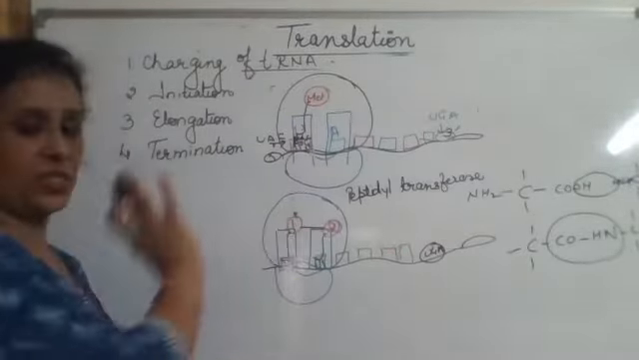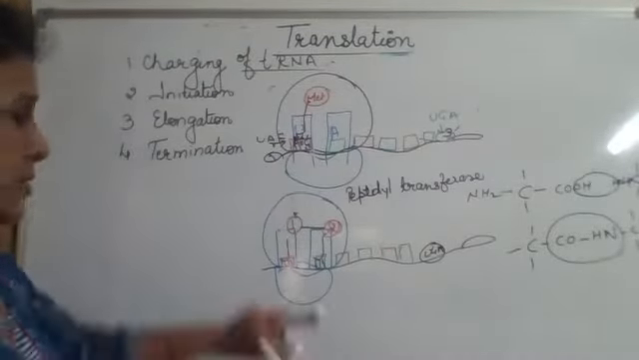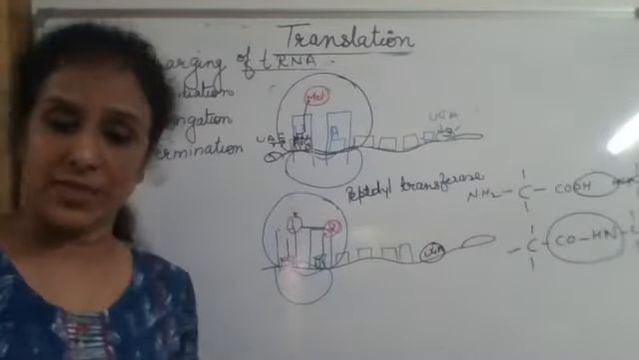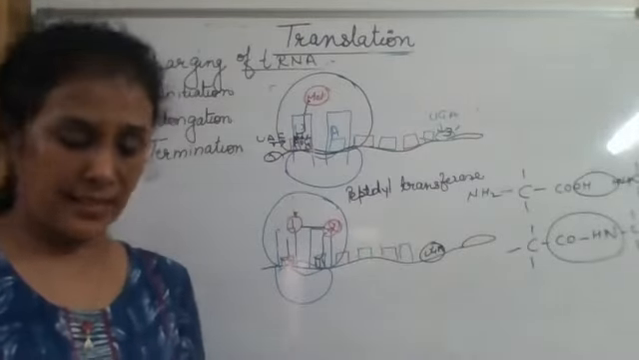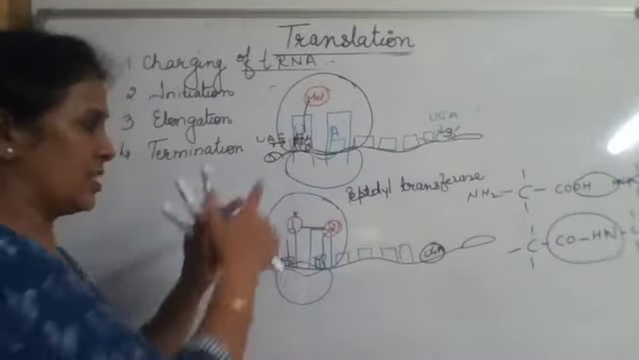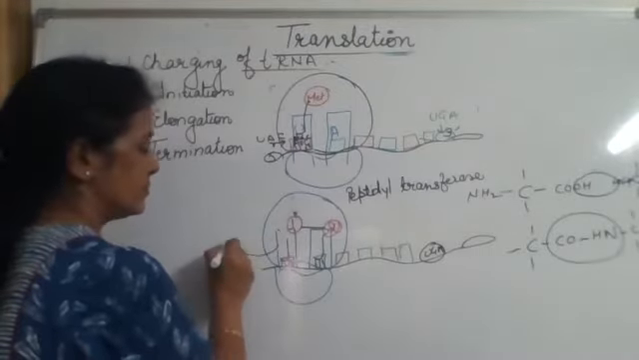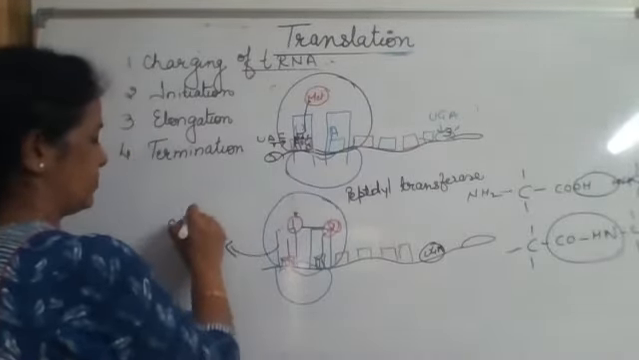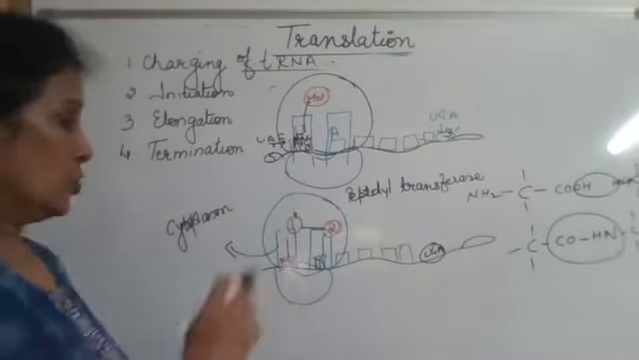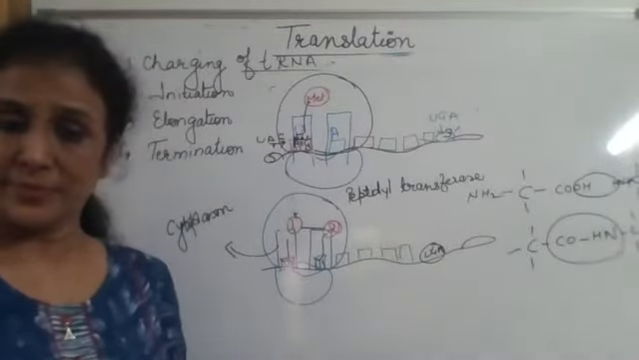When this peptidyl linkage is formed, amino acid number 1 dissociates itself from this tRNA. So now this tRNA is free. The role of the tRNA is like a vehicle that carries the goods. It transfers the goods, its job is over. So now it will go back to the cytoplasm, and when it goes back to the cytoplasm, this site becomes empty.